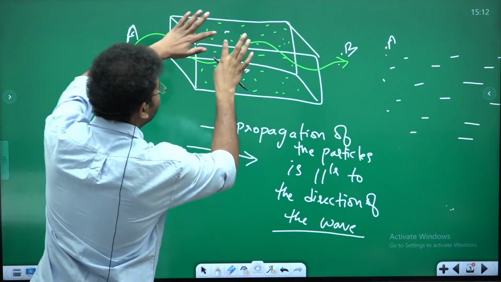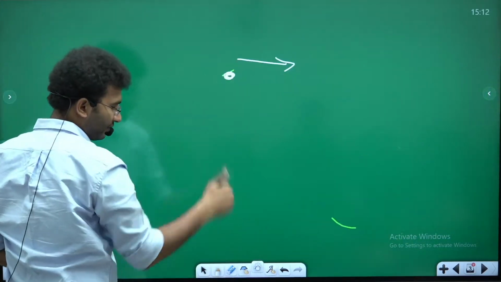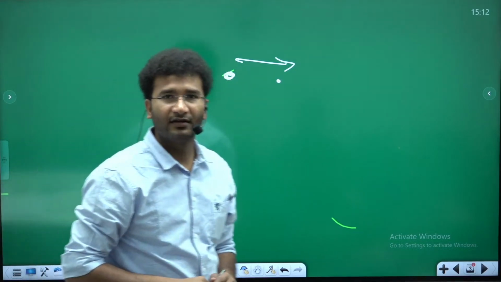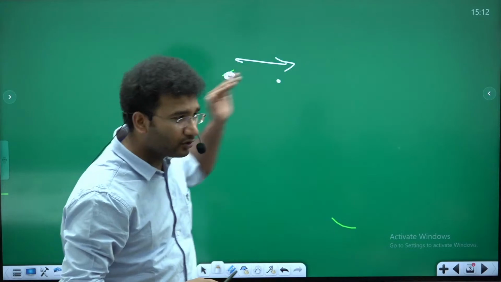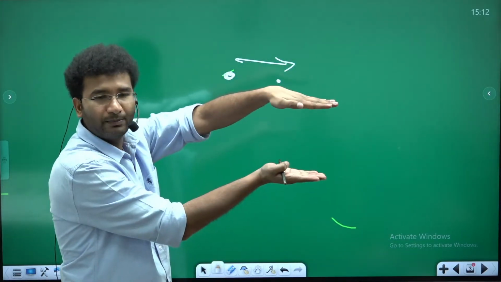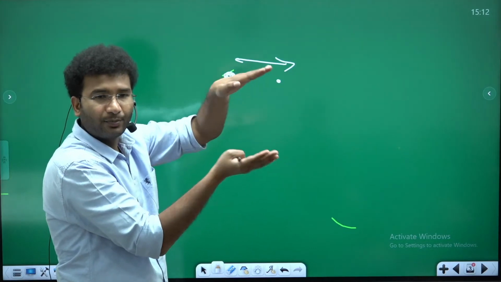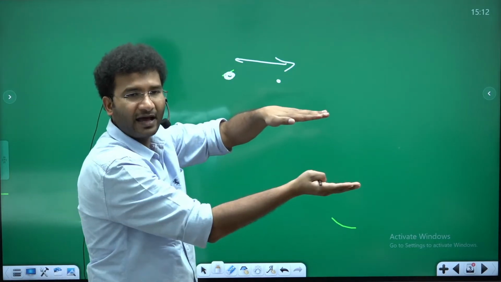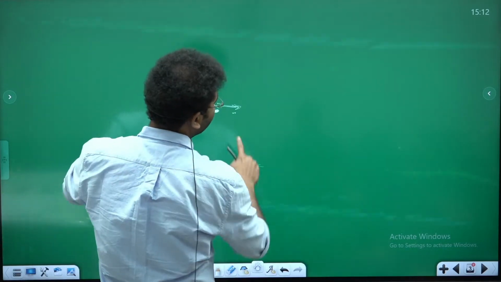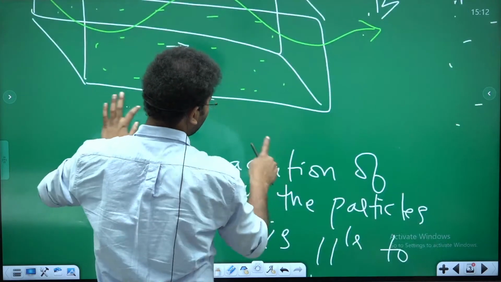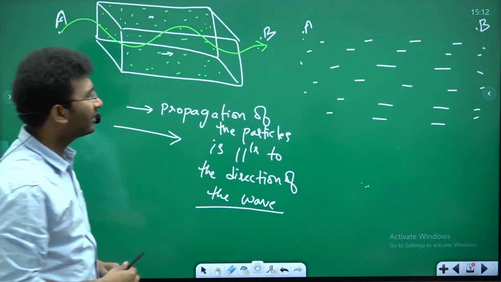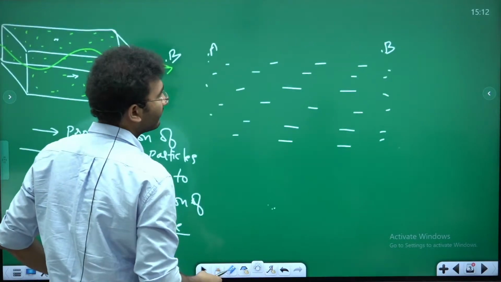you got to see these particles can move forward and backward. This particle can move until here and again it can come back. So in this process, the particles are moving in the same direction and the wave is also moving in the same direction. When these two are parallel, this is nothing but the propagation of the particles being parallel to the direction of the wave. So this is called a longitudinal wave, and this longitudinal wave is nothing but a sound wave as well.